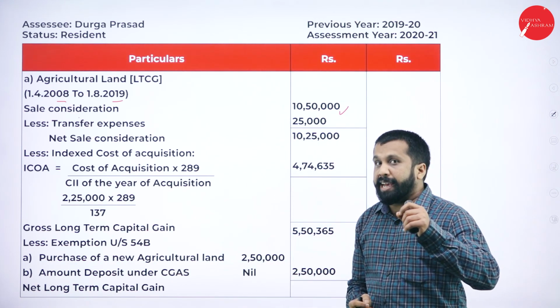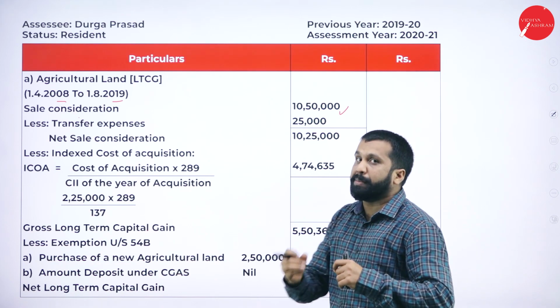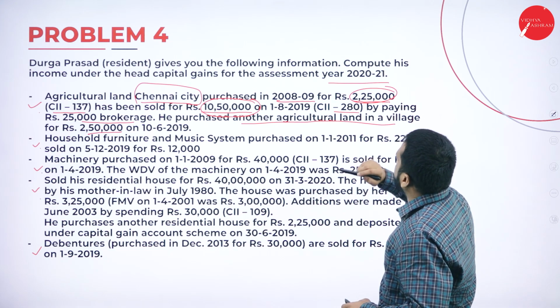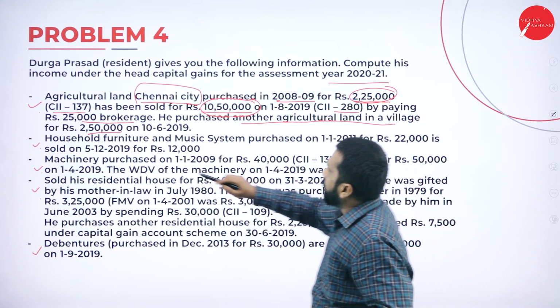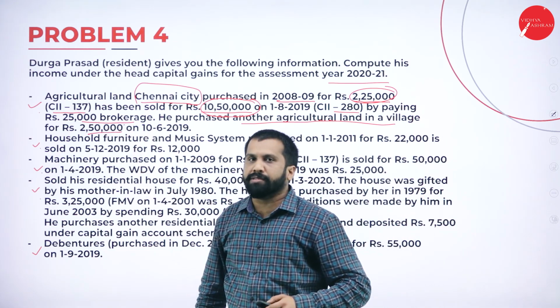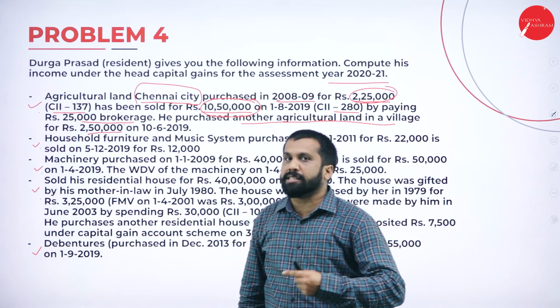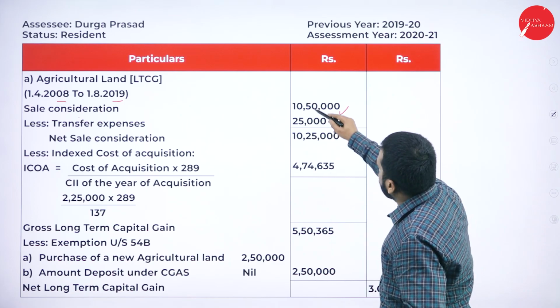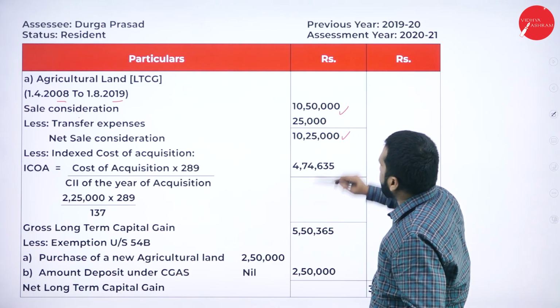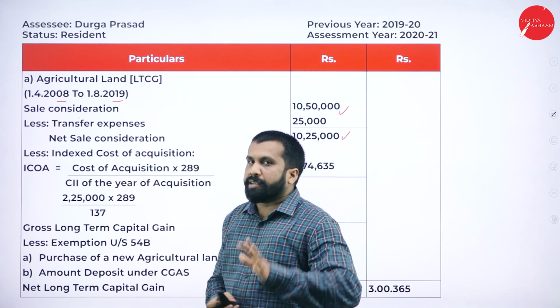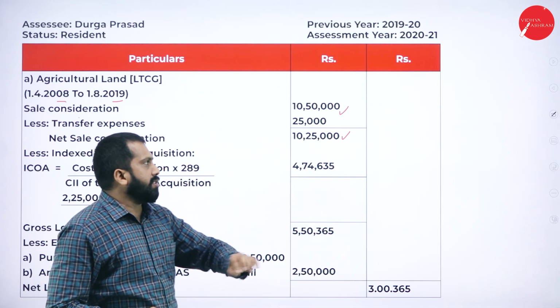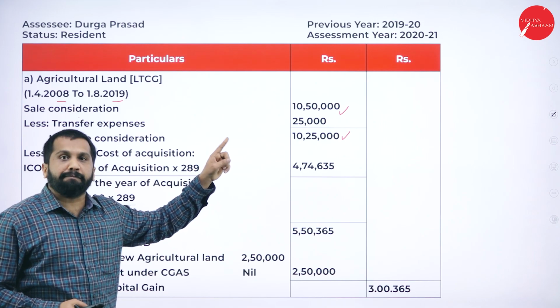10,25,000. And they have mentioned that they have paid some expenses. See, the expenses they have mentioned, brokerage 25,000. At the time of sale, they are supposed to pay brokerage. That 25,000 you are supposed to minus. What is your net income? 10,50,000. For example, you have a land. At what price are you selling the land? 10,50,000.